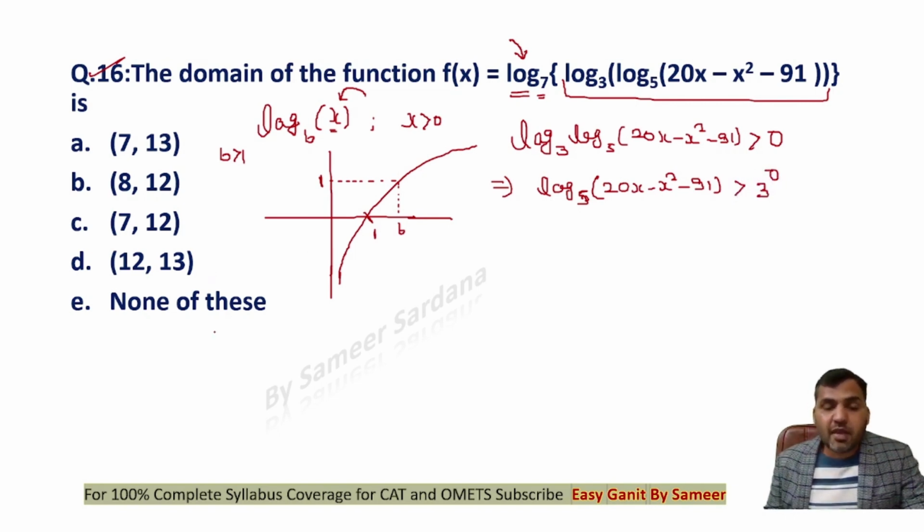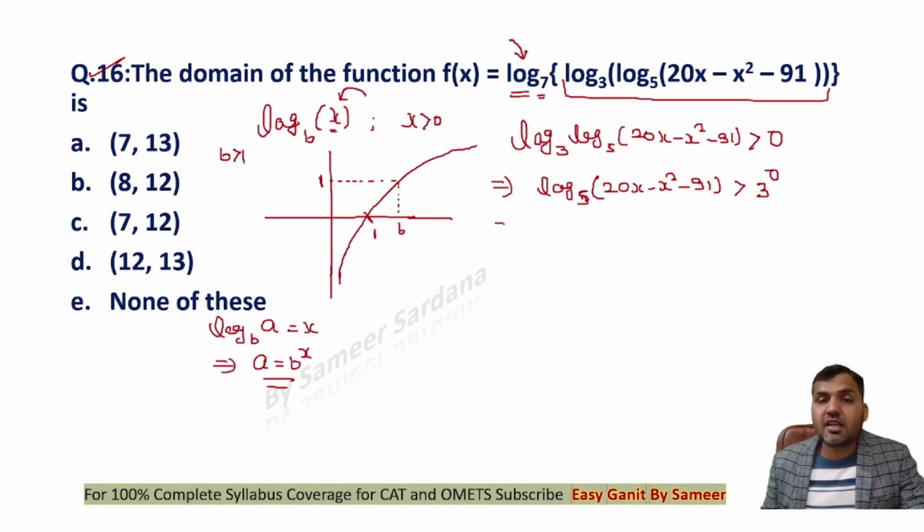Why so? Because if log of a to the base b is x, then the value of a is equal to b power x. That's a standard law of log, actually the definition of log, right? So can I further write it as 20x minus x square minus 91 to be greater than 3 power 0, which is 1, to be greater than 5 power 1, right? Now this tells me 20x minus x square minus 96 is greater than 0.